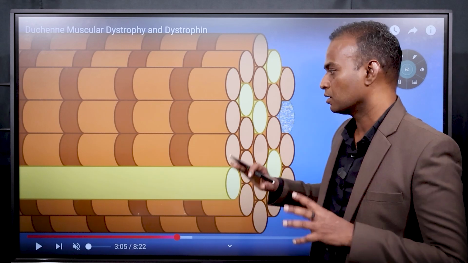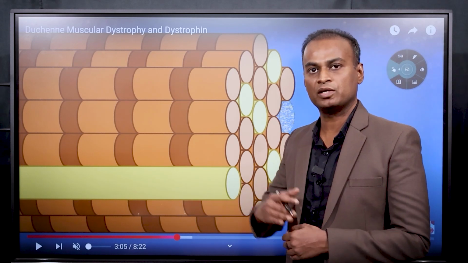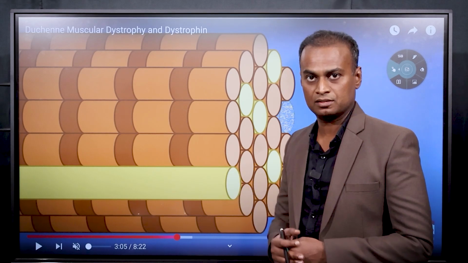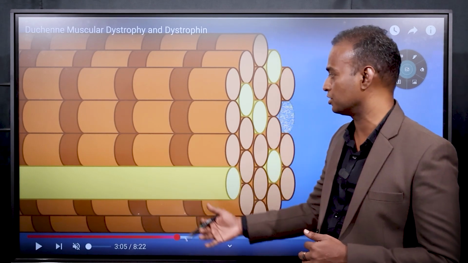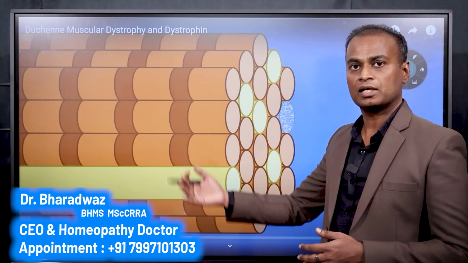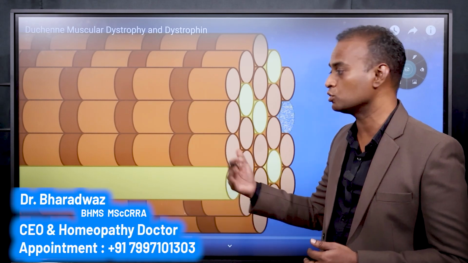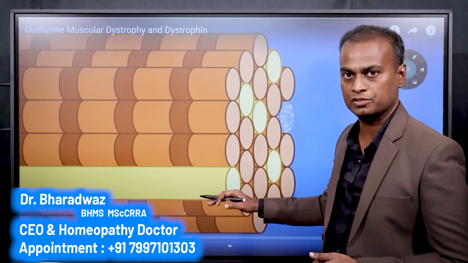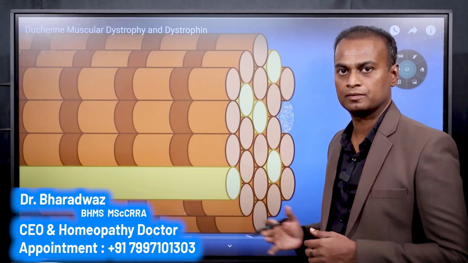It forms a scar. That is the reason that over a period of time, when the baby grows, the strength of the muscle is completely gone and the baby dies. Initially there is regeneration, which means the muscle cell is completely formed after destruction, but in later stages there is repair and no regeneration. Repair means it is replaced with fat tissue or scar tissue and the muscle loses its power. This is what happens to the entire muscle or muscle cell in Duchenne muscular dystrophy.